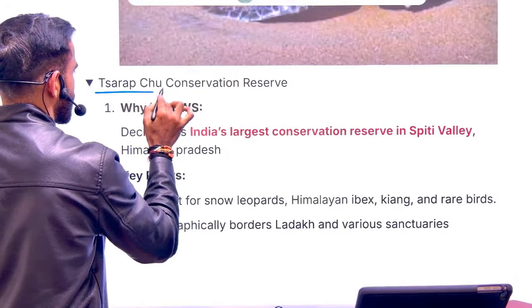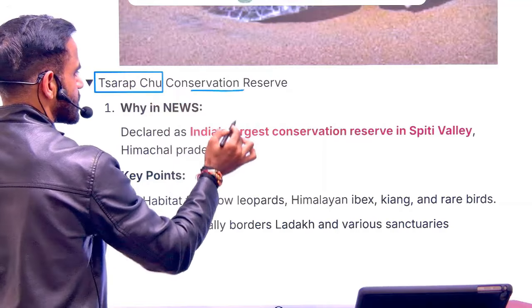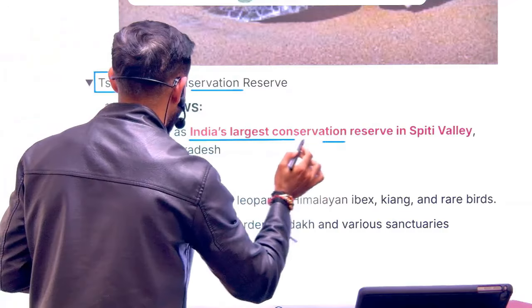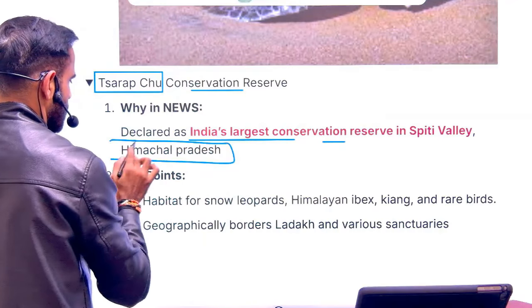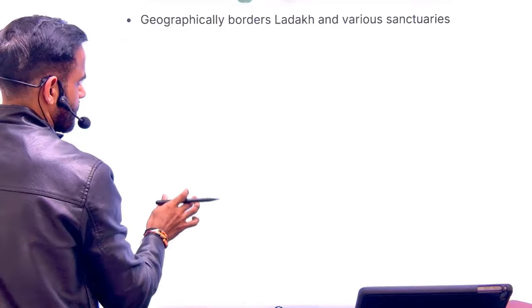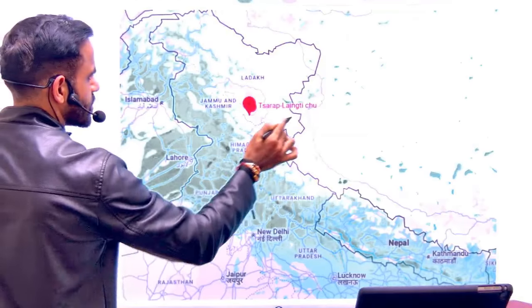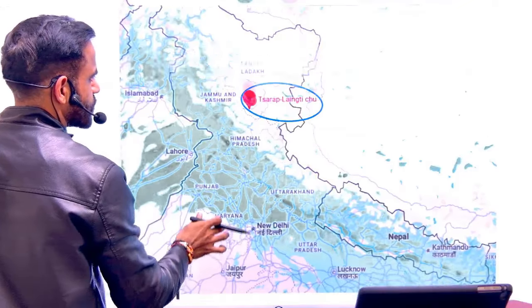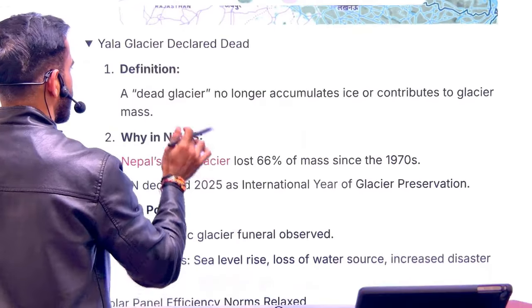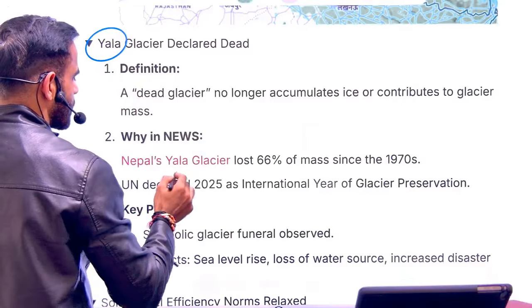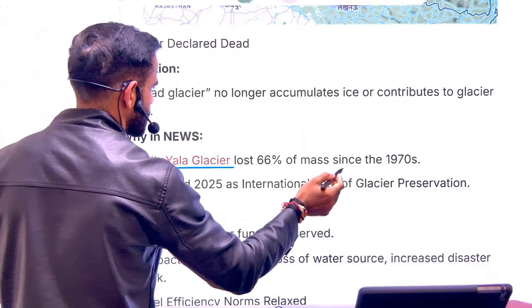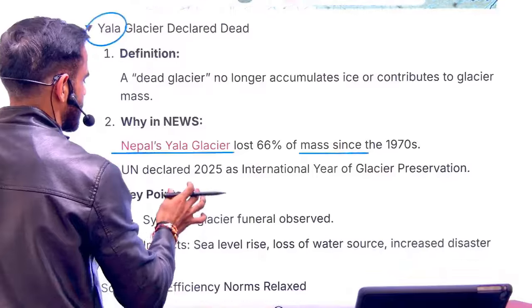Next is Kasrap Conservation Reserve. So this is India's largest conservation reserve and it is in Himachal Pradesh. So this is geographical location of this Kasrap Conservation Reserve. Next is Yala Glacier. We have already covered. It was declared dead. It became the first glacier of Asia to be declared dead.